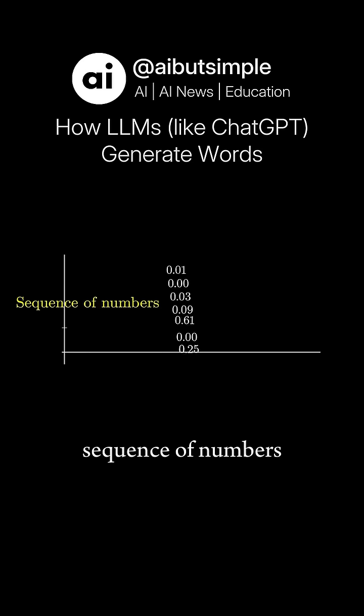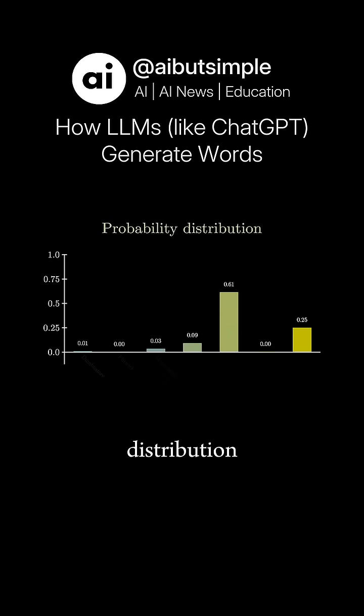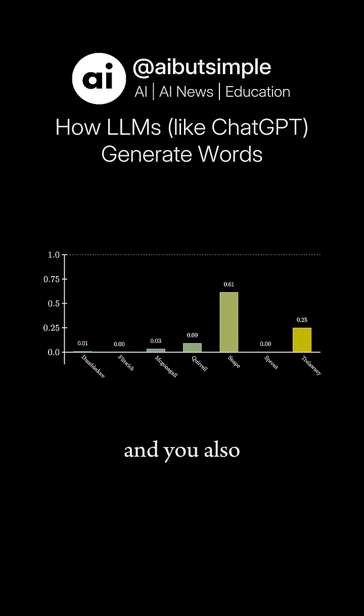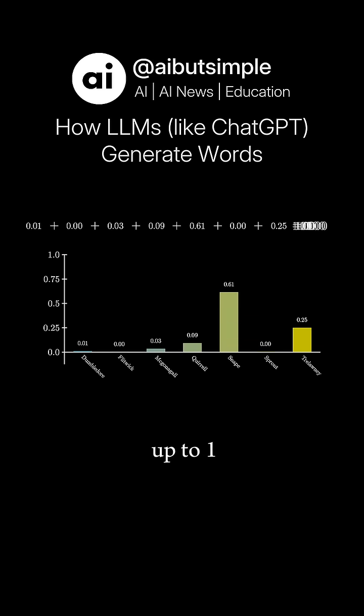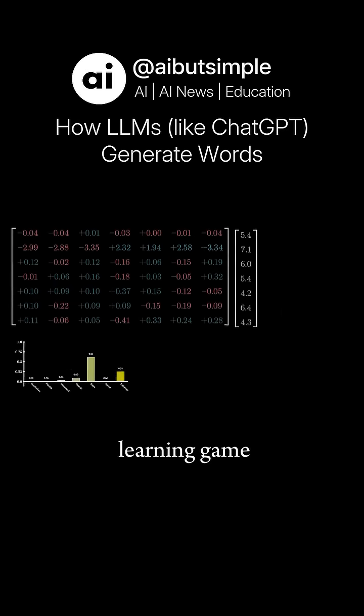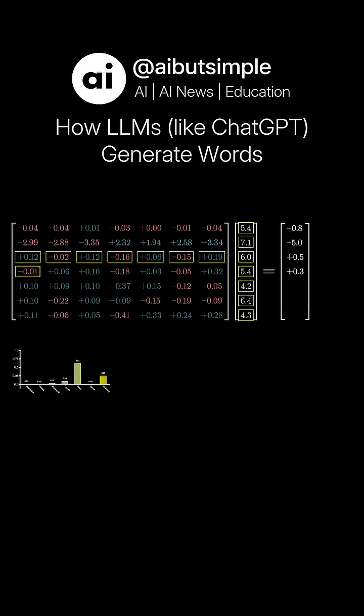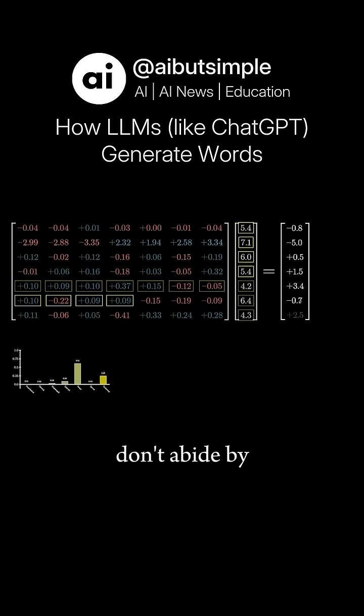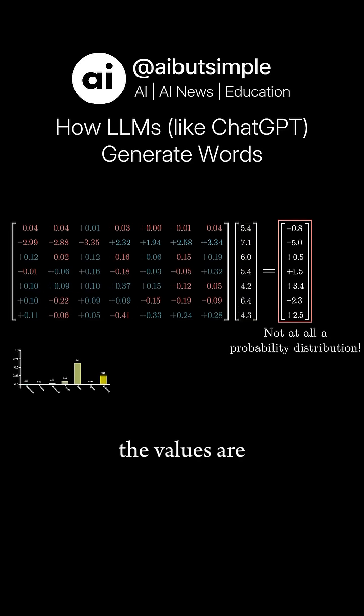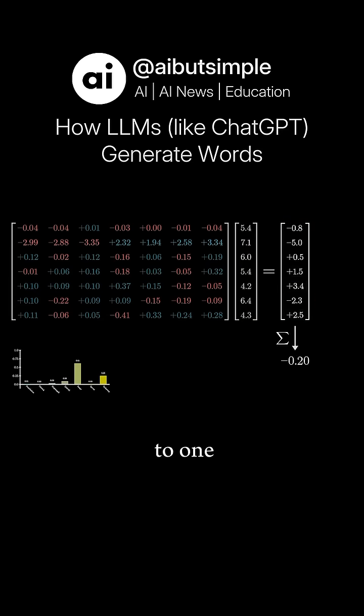It's called softmax. The idea is that if you want a sequence of numbers to act as a probability distribution, say a distribution over all possible next words, then each value has to be between 0 and 1, and you also need all of them to add up to 1. However, if you're playing the deep learning game, where everything you do looks like matrix vector multiplication, the outputs that you get by default don't abide by this at all. The values are often negative or much bigger than 1, and they almost certainly don't add up to 1.